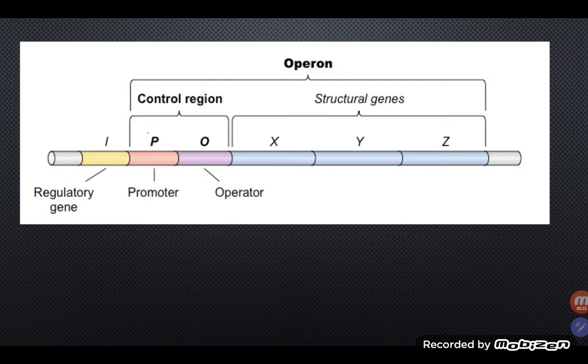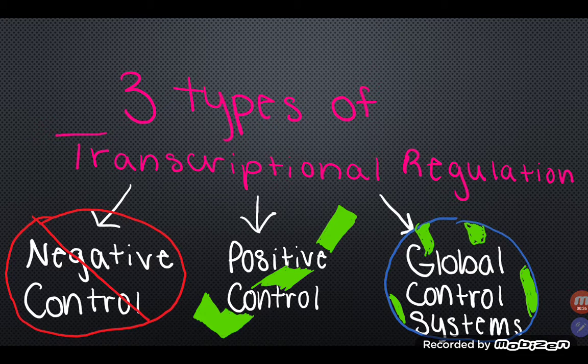In prokaryotic cells, genes are located in operons. An operon is a cluster of related genes that are all under the control of one promoter and are transcribed together to form a polycistronic mRNA. There are three main types of transcriptional regulation. These types include negative control, positive control, and global control systems.